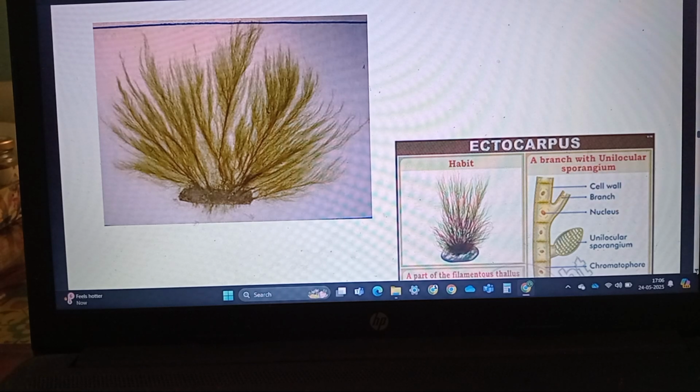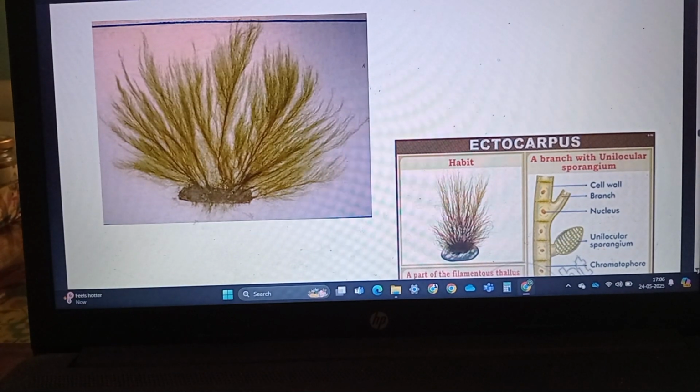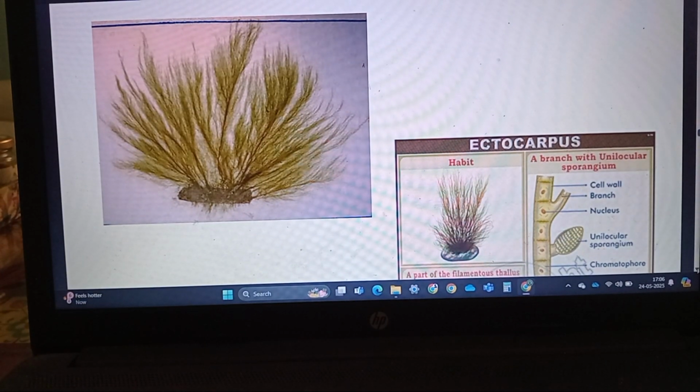As also seen, we'll explain in the Polysiphonia. The vegetative reproduction of all this brown algae takes place by fragmentation.